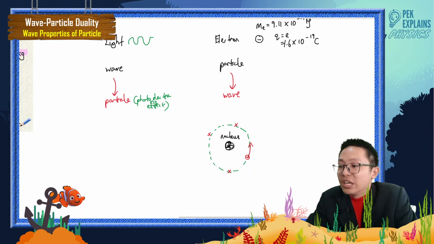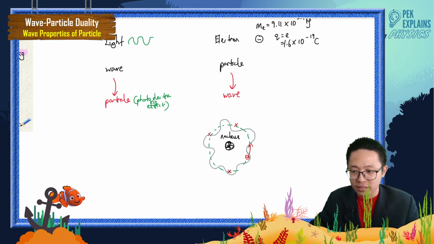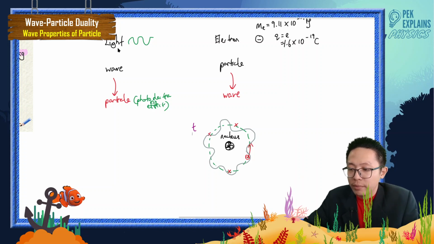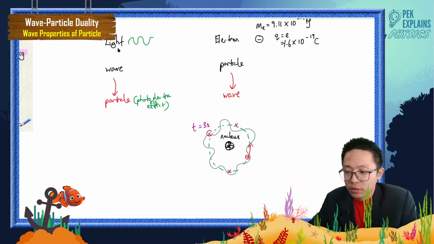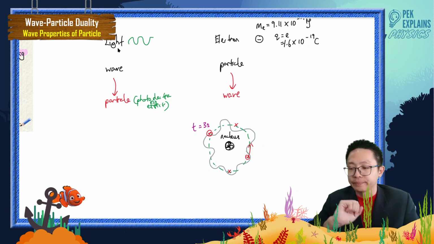Instead, now we think that the electron is not a particle. It's actually like a wave, orbiting around the nucleus. We can never know where the electron is at any time. Maybe at time equal to 3 seconds, the electron is over here. No, we cannot know for sure where the electron is at any time.